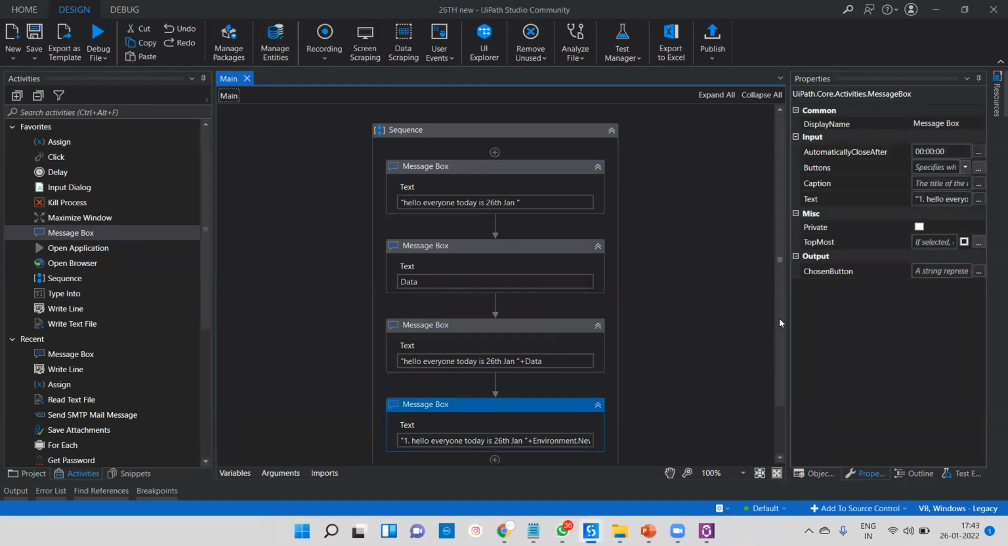So this is the message box. Whatever I have done so far is static. Static means whatever data I pass, it works fine.